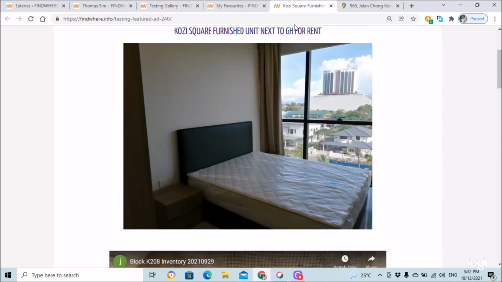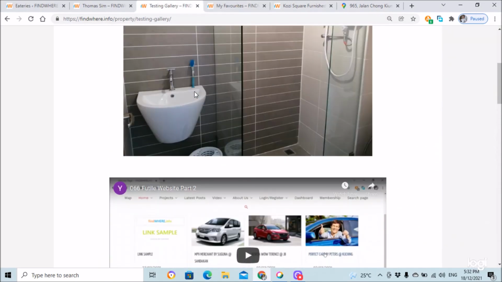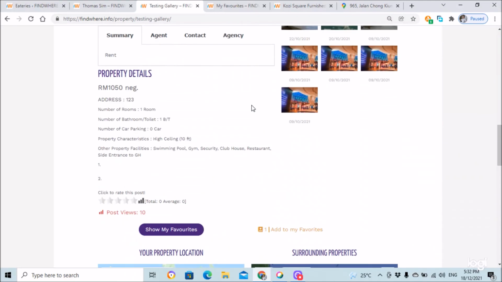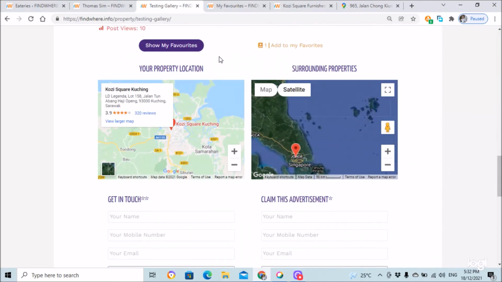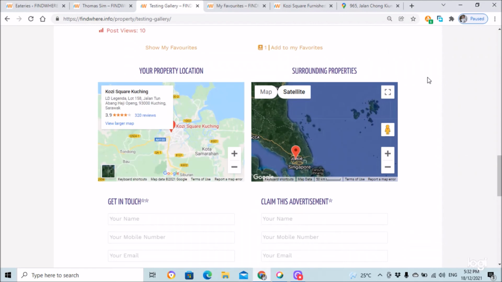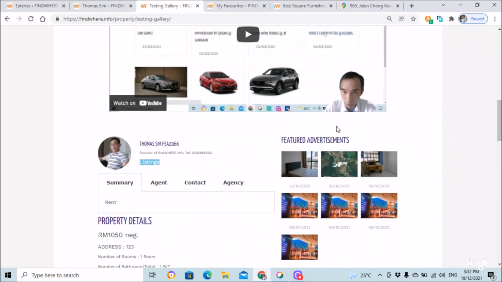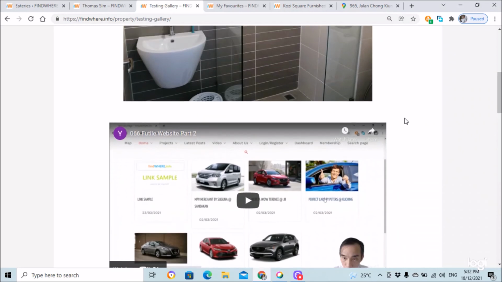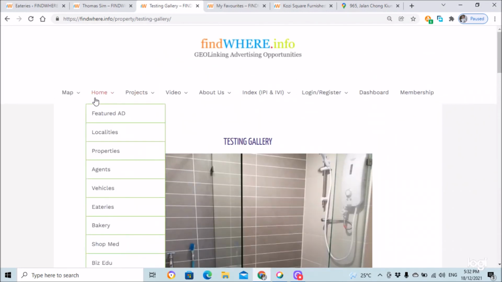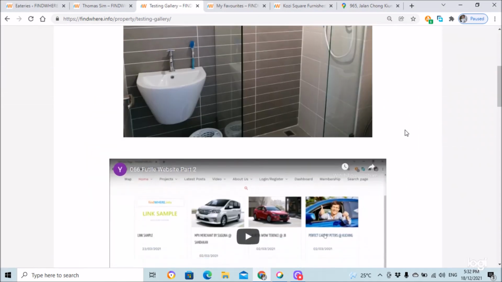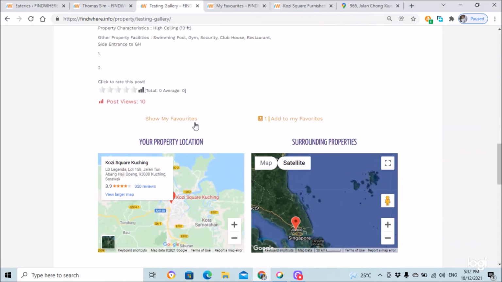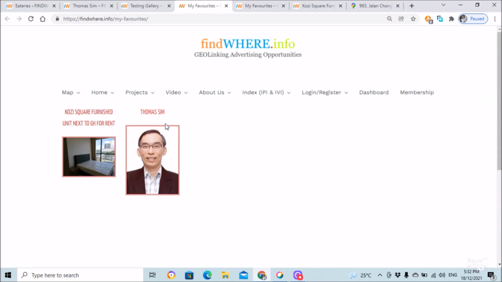Although picture-wise they look about the same, the same area, the same picture, this benefits comparing different advertisements as the visitor browses the plentiful types of geolinkages, and it facilitates the navigation of the visitor. So she can always go to show my favorites, and it will open up and track back those that the person has put under favorite.